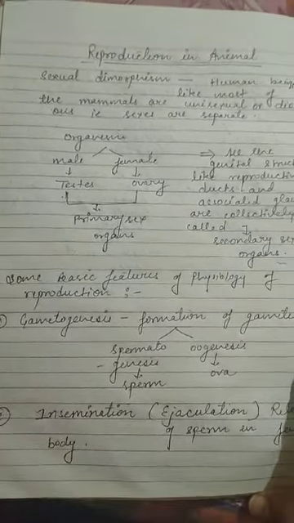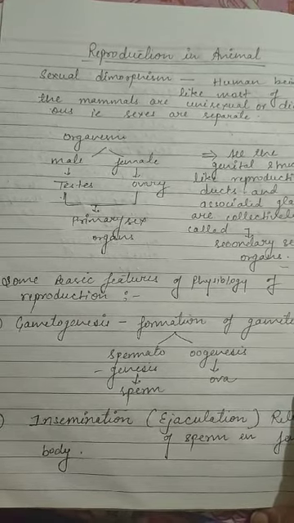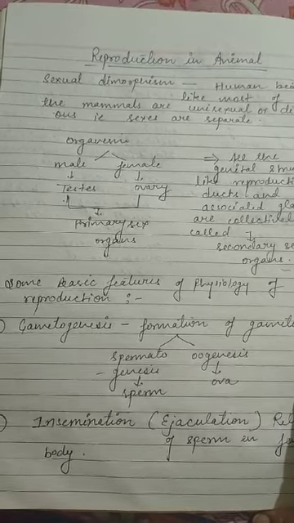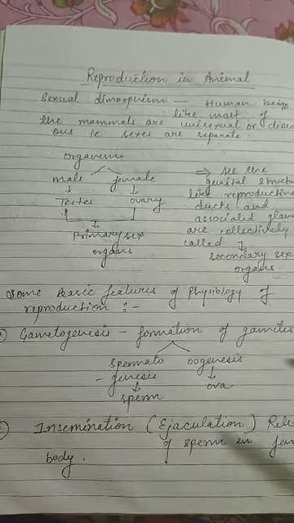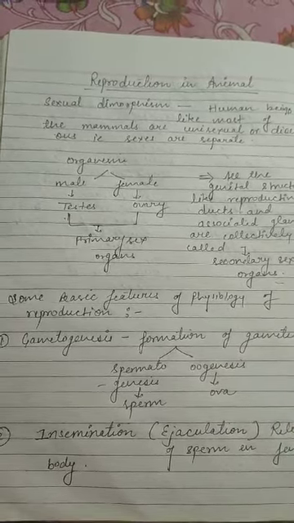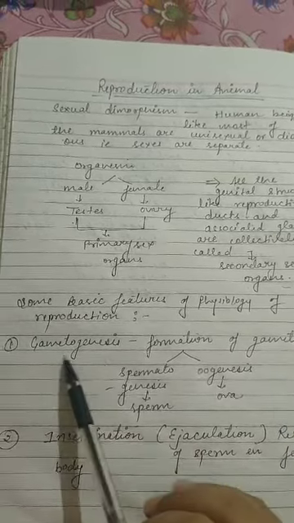So before we start the reproduction in animals, the male reproductive system and the female reproductive system, we are going to study some basic features of the physiology of reproduction. Firstly, we require gametes for reproduction, so this process is gametogenesis.